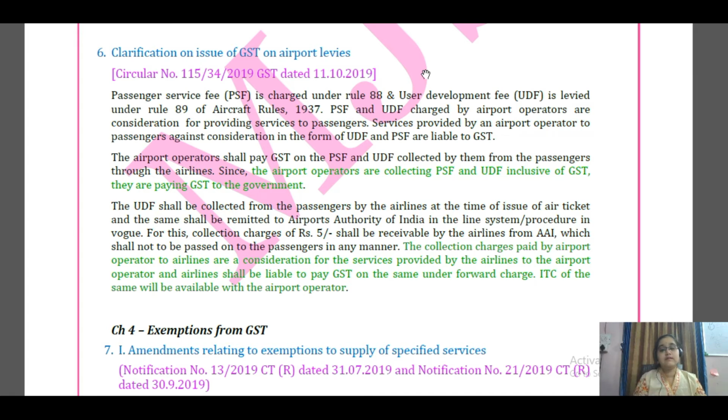And the second thing we need to remember is that the service provided by the airline of taking the amount from the passengers, giving it to the airport operator and receiving 5 rupees per passenger from them is a service provided by the airlines to the airport operator, and they have to discharge the GST under the forward charge. It is a bit technical, but with a cool mind, you will be able to easily understand it.